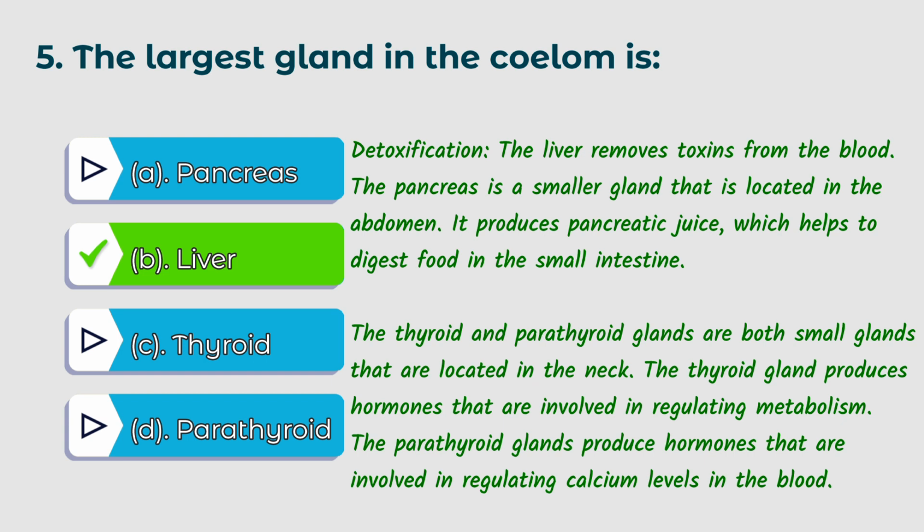The pancreas is a smaller gland that is located in the abdomen. It produces pancreatic juice which helps to digest food in the small intestine. The thyroid and parathyroid glands are both small glands that are located in the neck. The thyroid gland produces hormones that are involved in regulating metabolism. The parathyroid glands produce hormones that are involved in regulating calcium levels in the blood.